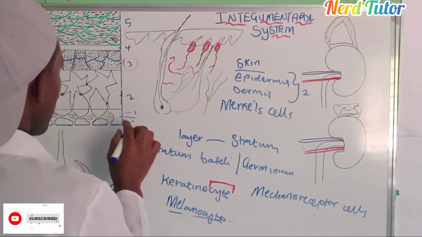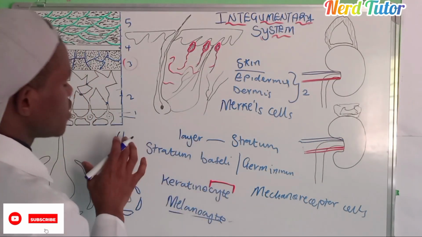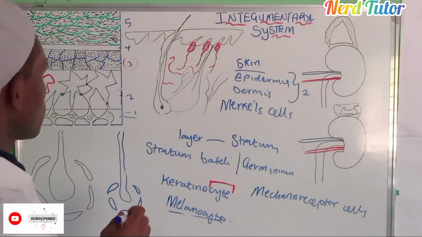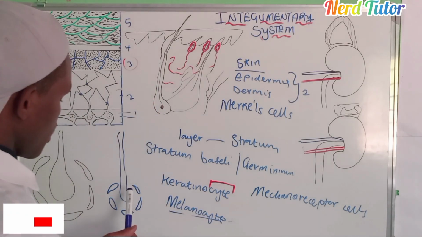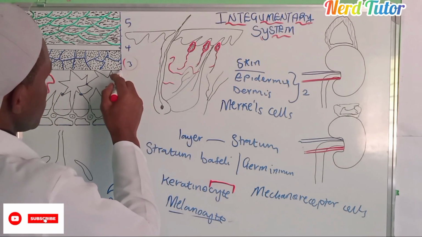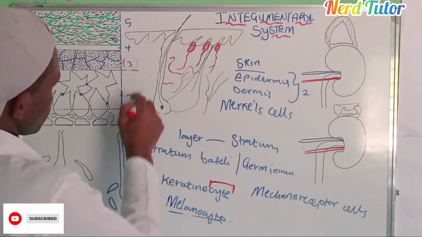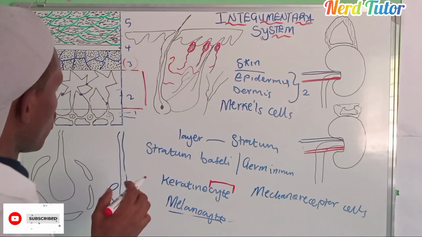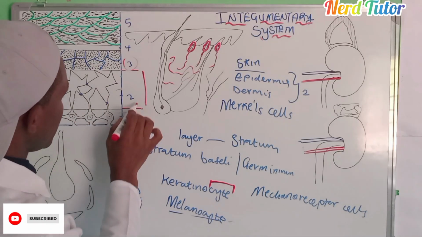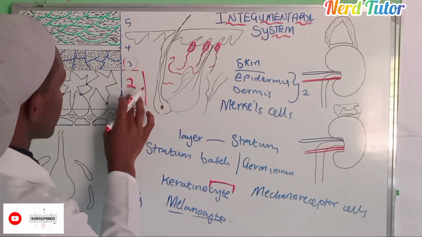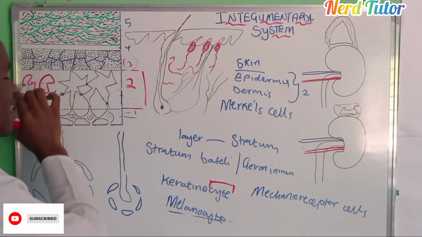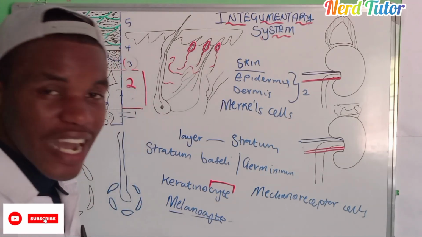Okay, now I think we are done talking about the cells which are found in the stratum basale. Let us now talk about the second stratum. So the second stratum is from this area that you are able to see here up to this area. Now compare this distance to that one. You notice that this one, the second, is big compared to this one. The reason why it is big is because of these cells, all thanks to these cells, the Langerhans cells as well.